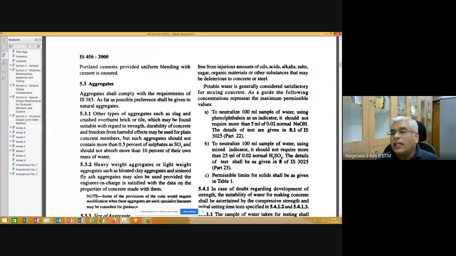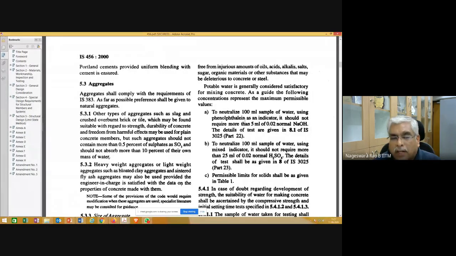We may not go into detail for every case, but let's go in detail at least for this case. We can do some chemical analysis. Potable water is generally considered satisfactory for mixing concrete. As a guide, the following concentrations represent the maximum permissible values.